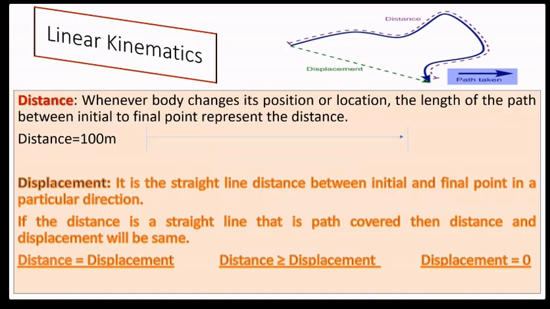Till here, the distance and displacement will be equal. As you move again in this direction towards the starting point, the displacement is starting to decrease. And if your race is finishing here, that means displacement will be nearly equal to 0. You got this? Yes, sir. Okay. So if you understand this, we'll move further.